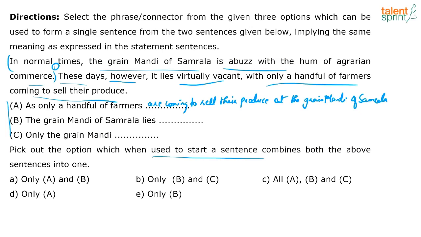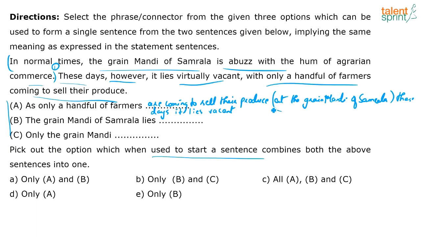As only a handful of farmers are coming to sell their produce, I can either include this here or leave it as it is, are coming to sell their produce. What is happening? Well, these days, right? They're coming to sell their produce these days. Let me put it here. Produce these days. Because I've mentioned it here at the grain mandi of Samrala, these days, it lies vacant, right?